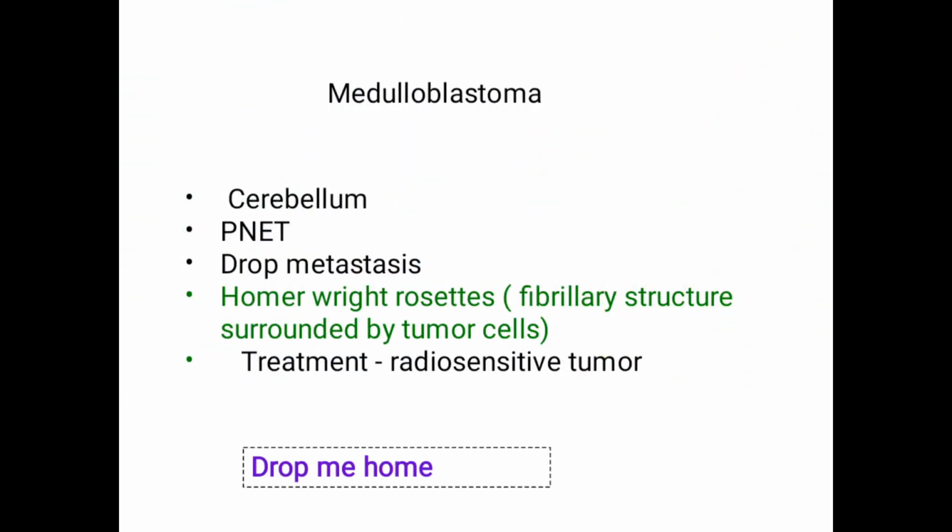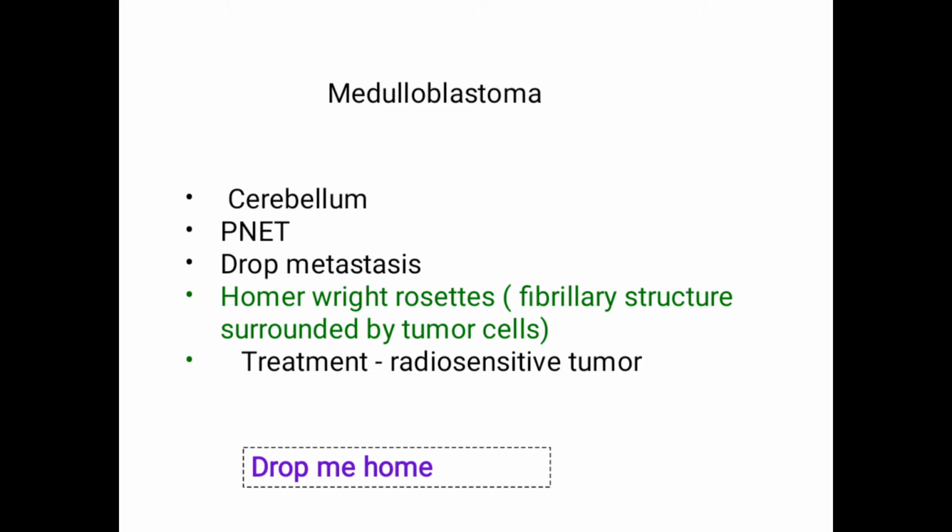Okay, this next tumor is medulloblastoma. There is a lot to know about its molecular classification which I have not included in this slide. Coming to this, its location is the cerebellum, and it is a type of primitive neuroectodermal tumor. Drop metastasis is common. Then Homer Wright rosettes, which is a pseudorosette, is seen in this. It is a radiosensitive tumor, so targeted radiotherapy is the best way of treating this.